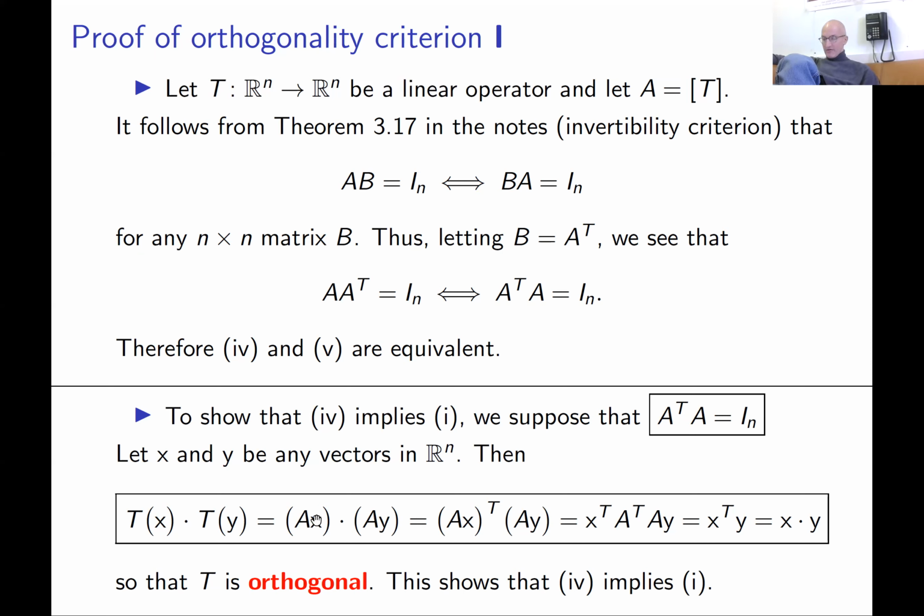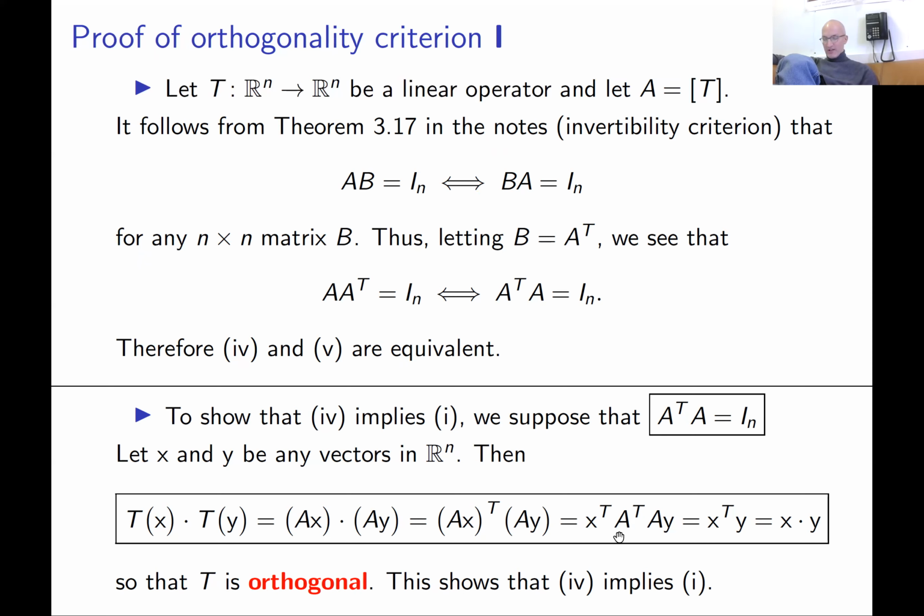This observation says that the dot product of two vectors is just the product of the first vector transposed times the second vector. Then we have another handy property: the transpose of a product of two matrices is the product of the transposes taken in the opposite order. So (Ax) transpose is x transpose times A transpose.